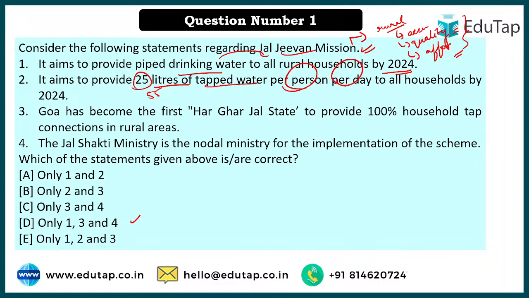ठीक है, so for one person 55 liters per day should be provided, because as we said, we are going to provide drinking water to all the taps in rural areas, but it also should be sufficient enough for the person to utilize. And so your second statement becomes wrong.